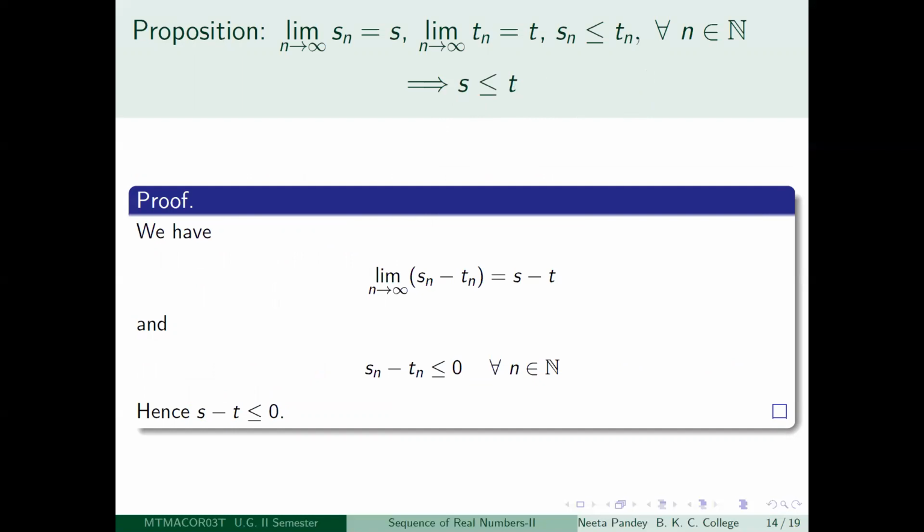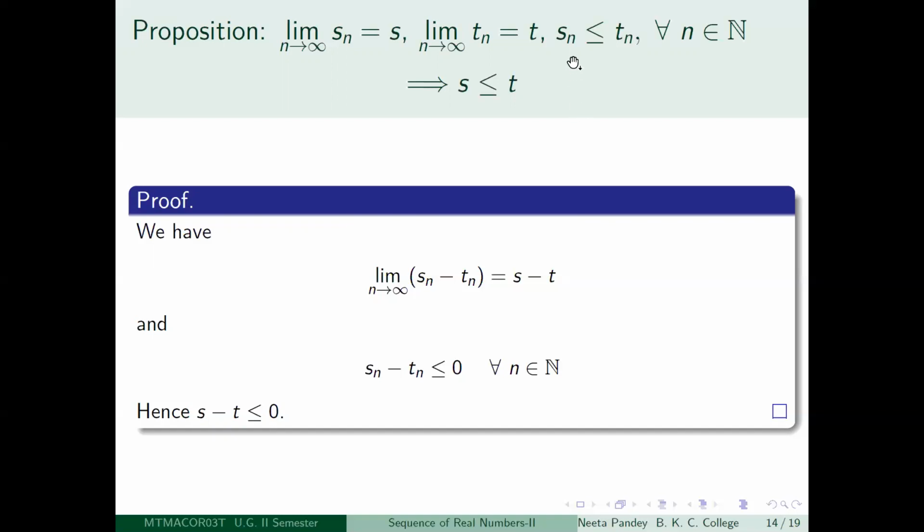A very simple example is that you take Sn to be equal to 1 by n. The limit as n tends to infinity of 1 by n is equal to 0, so S is 0. And instead of Tn, you take 1 by n minus 1 for all positive integers greater than 1. Sorry, I wanted the opposite way. So let us do the opposite thing.